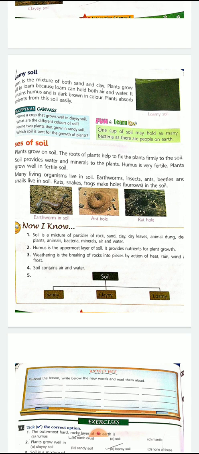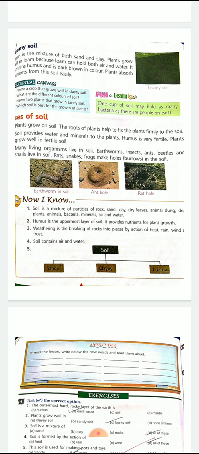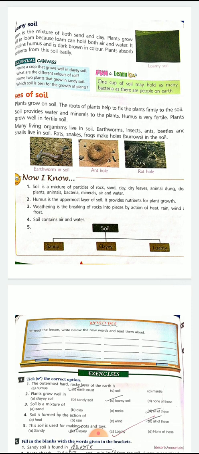Many living organisms live in soil. Earthworms, insects, ants, beetles, and snails live in soil. Rats, snakes, frogs make holes, burrows in the soil. Now, what three kinds of soil did we read? Sandy, clay, and loamy soil. It contains air and water.